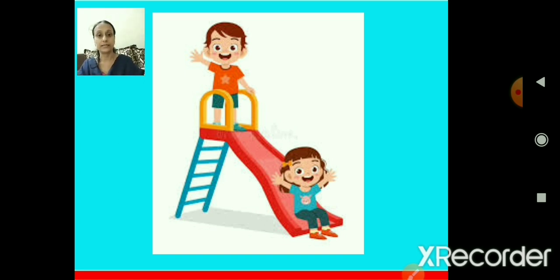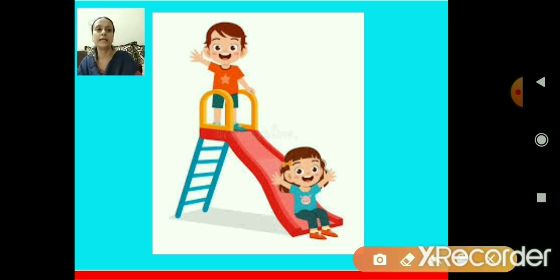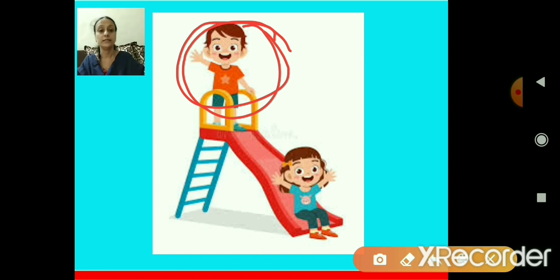When you climb the ladder, you go and stand up. When you stand up, what is that? Look in the picture, the boy is standing and waving his hand. Yes, he is calling you. He is waving his hand and showing you. Where is he standing? Up, top, bottom? What did you say? Yes, top. The child is standing on the top, which I have circled. So you understood? Yes, very good.